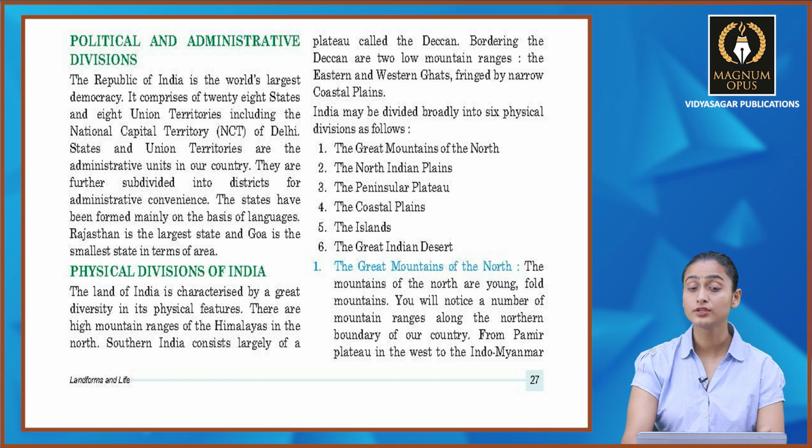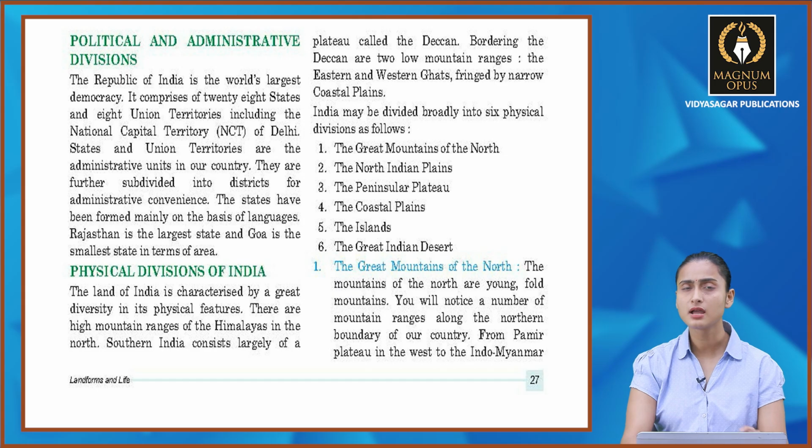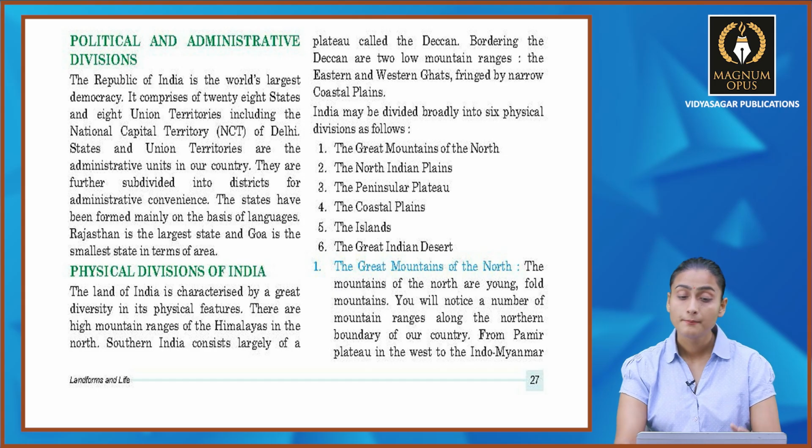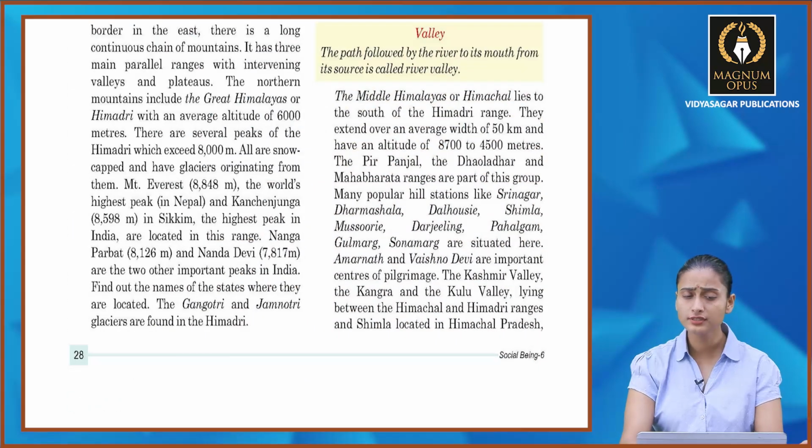So number 1 we have the Great Mountains of the North. The mountains of the North are young fold mountains. You will notice a number of mountain ranges along the northern boundary of our country, and from the Pamir Plateau in the west to the Indo-Myanmar border in the east, there's a long continuous chain of mountains. It has 3 main parallel ranges with intervening valleys and plateaus. The northern mountains include the Great Himalayas or Himadri with an average altitude of 6,000 meters.